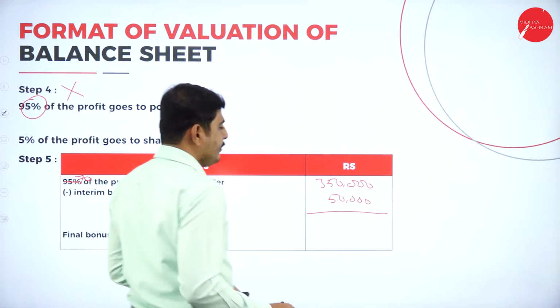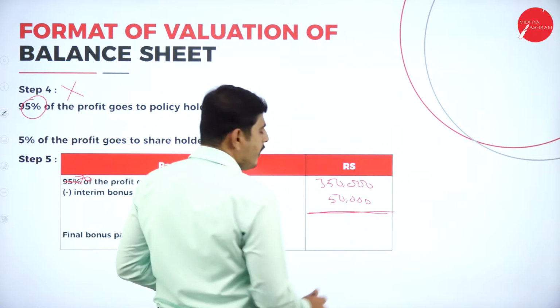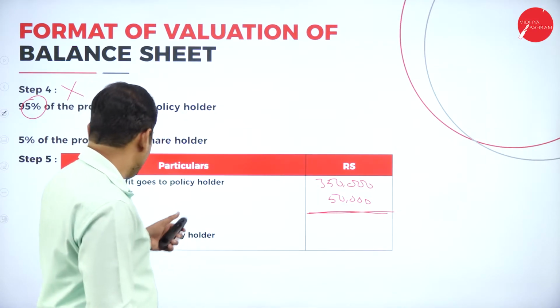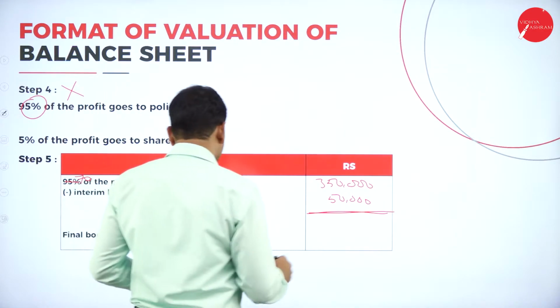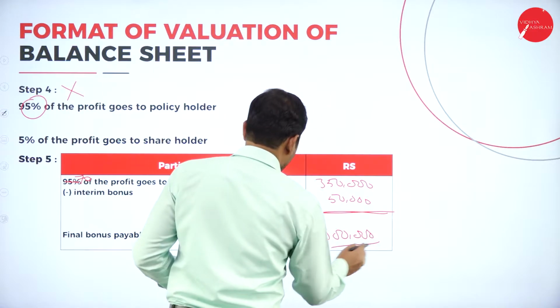If you deduct the interim bonus, whatever the amount we get should go to the policy holder. So it is 3 lakh that should go to the policy holder.